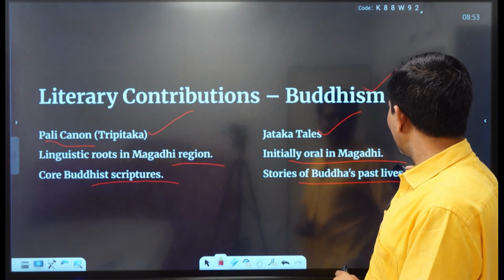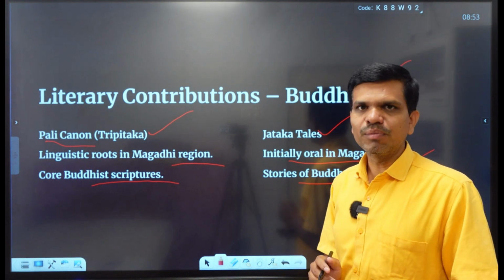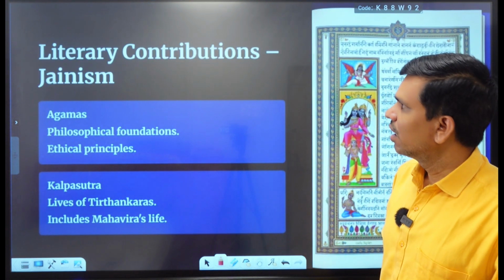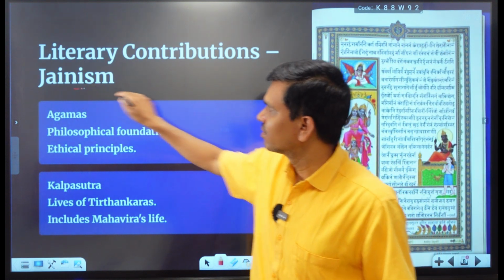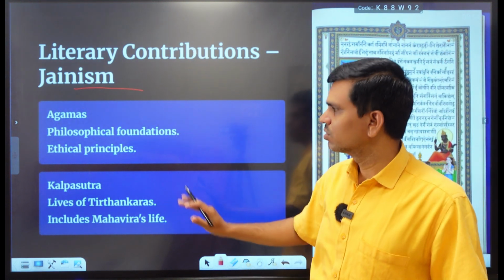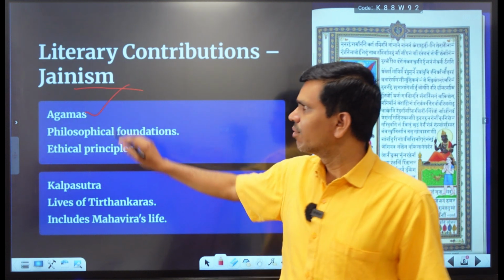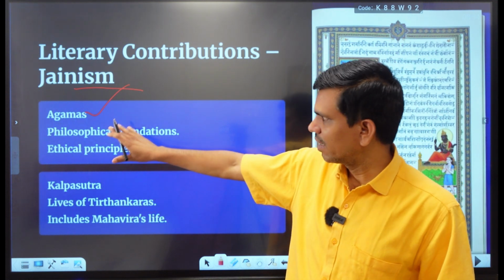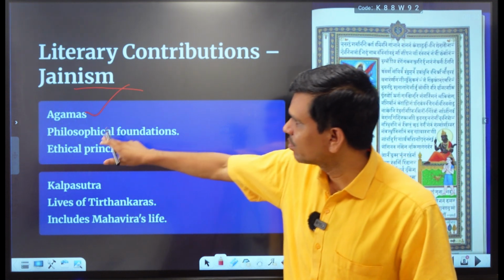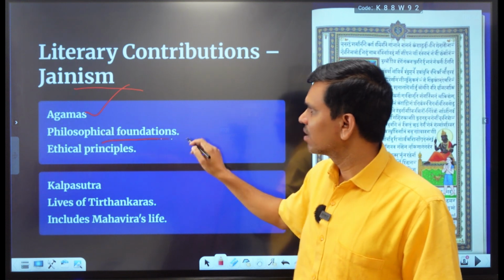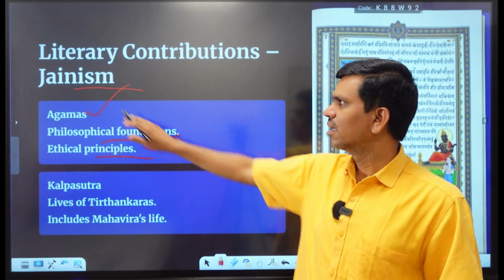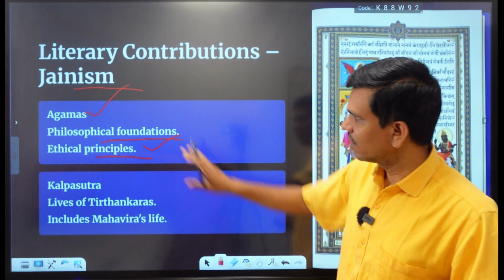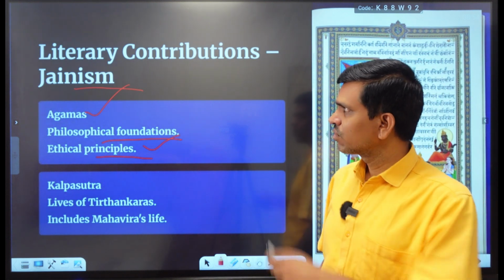Stories of Buddha's past lives we also find in the Magadhi language. So this is a prominent language. We can say that it's a classical language. Again, we have in Jainism these literary contributions of Magadhi. For example, Agamas were composed. Agamas are nothing but the lives of Tirthankaras and some of the philosophy. So Agamas were composed in Magadhi. Philosophical foundations and ethical principles we find in Agamas. So Agamas are very important texts of Jainism, and they were composed in the Magadhi language.